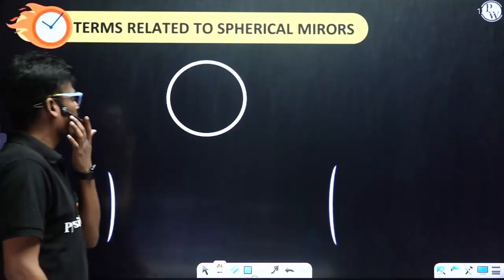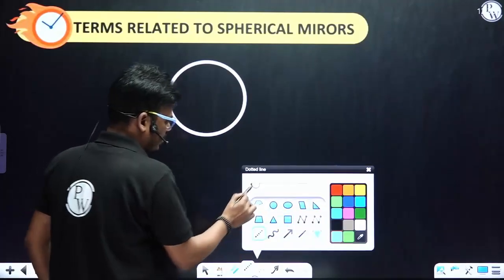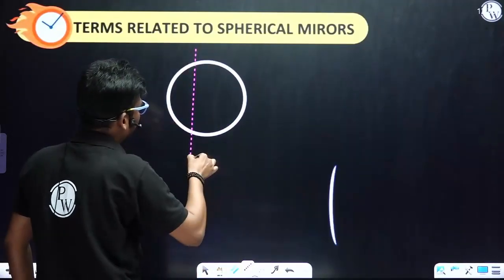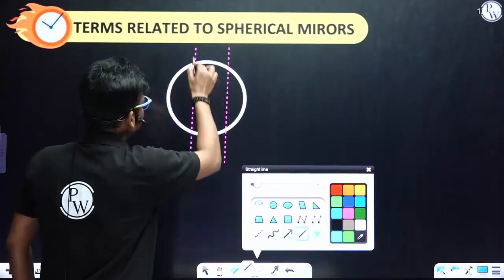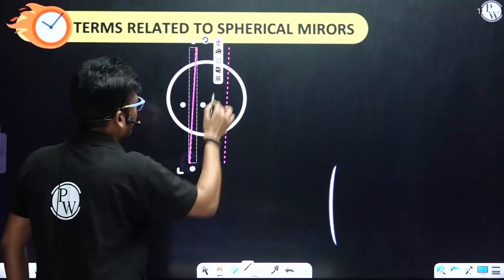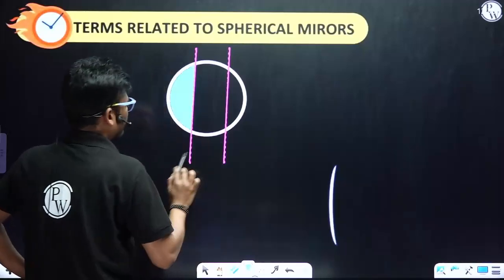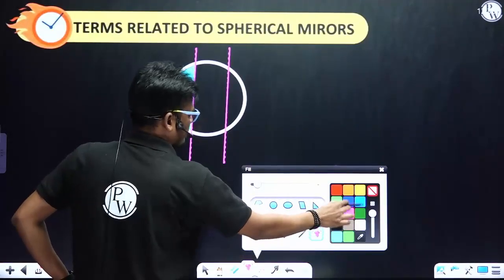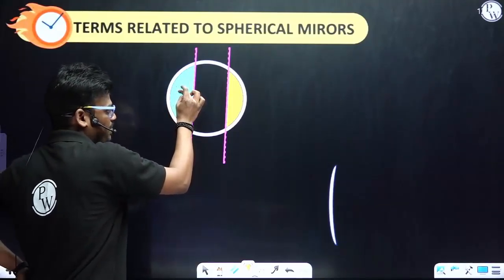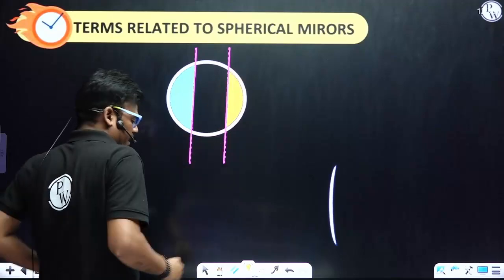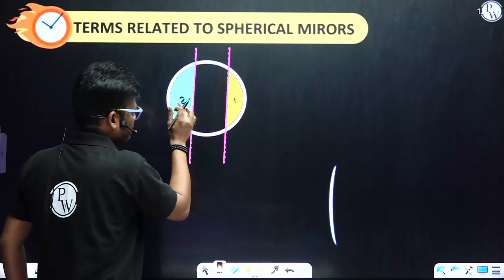So first, let's consider a spherical mirror, how it is made up. If I consider one sphere and split it this way, this is the first part and this is the second part. I'll fill the gap so that you can understand easily. See this one. This is a reflecting part and this is also a reflecting part. If I consider the first one, this is a reflecting part, and the second part, this is the reflecting part.